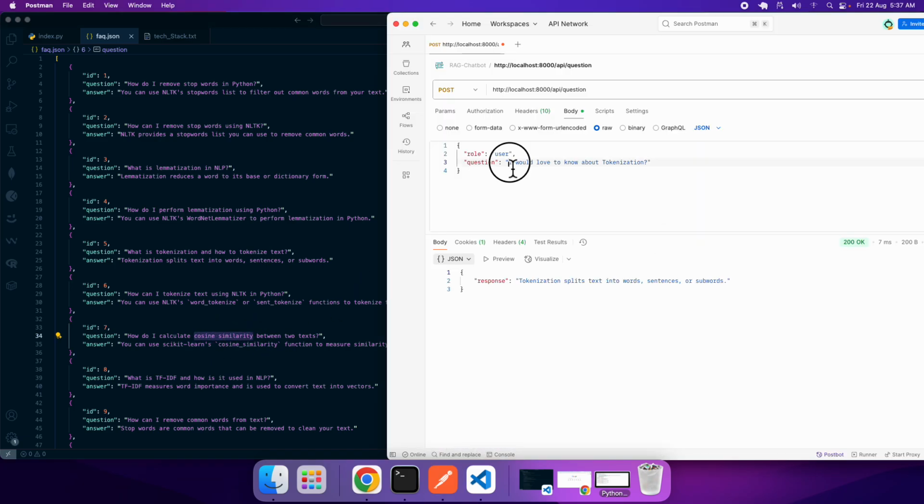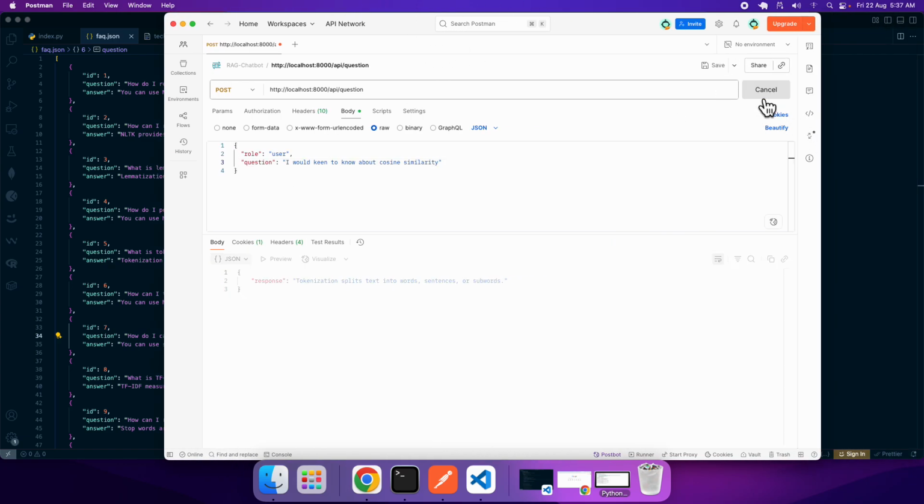Okay, so let me put the question in this way, as I would be keen to know about cosine similarity. But look over here, the sentence is totally different. How do you calculate cosine similarity between two texts? So let me now see what answer I get.